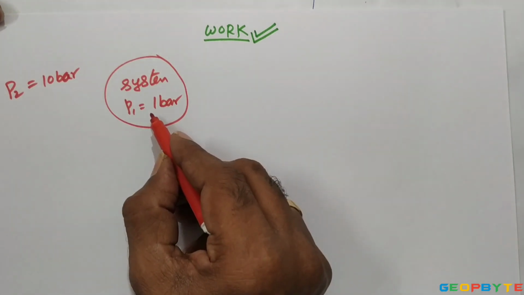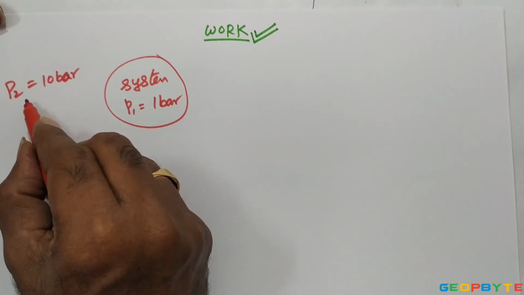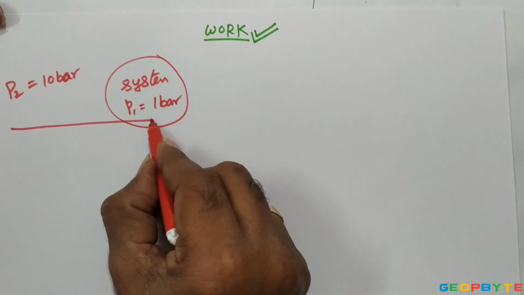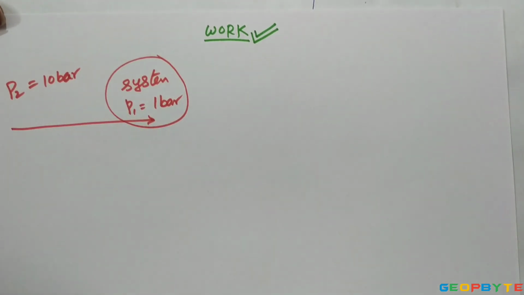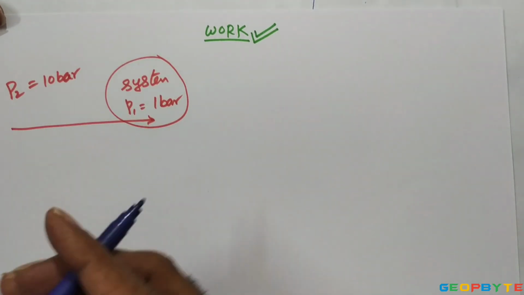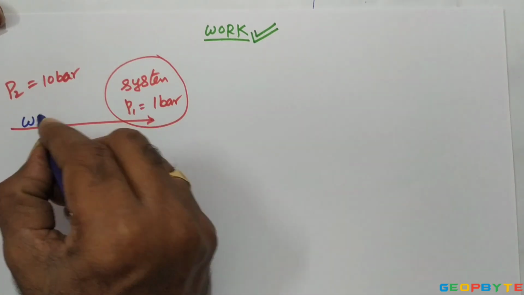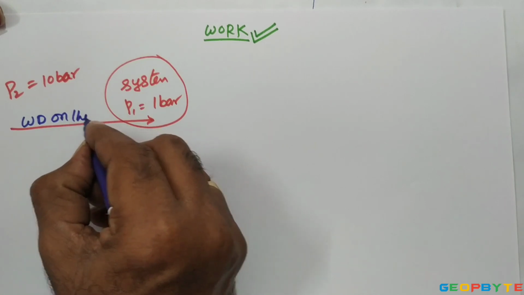For this particular case, since the surrounding pressure is more than the system pressure, work energy is entering the system like this. That work entering the system is thermodynamically called work done on the system.